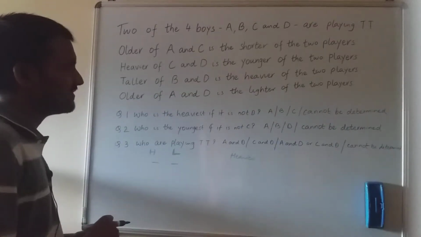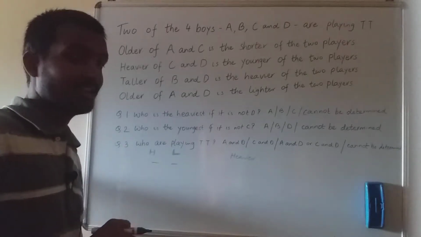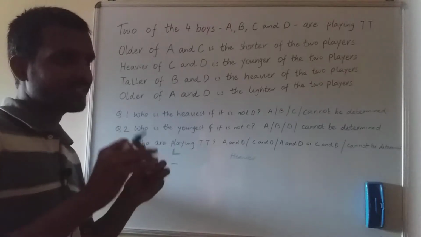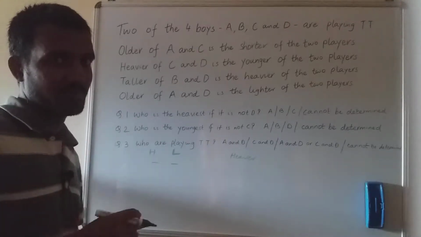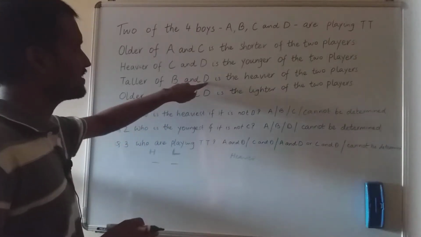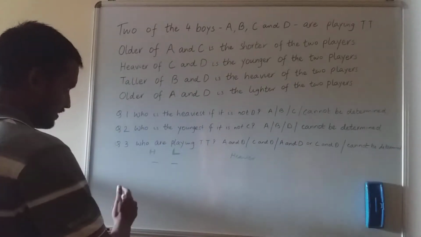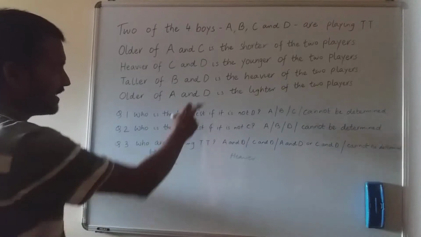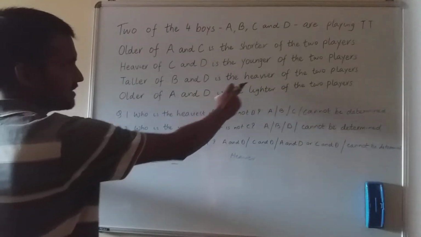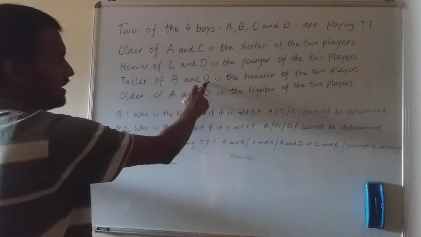Now again, what I did was I assumed, I just went ahead with it, and luckily it came out to be correct, but it can be a trial and error method as per my method. What I did was I told myself that let us say that D is the heavier of the 2 players. And why I chose D was because I saw D in both the statements where they are contrast, heavy and light, and in both heavy and light D was there.